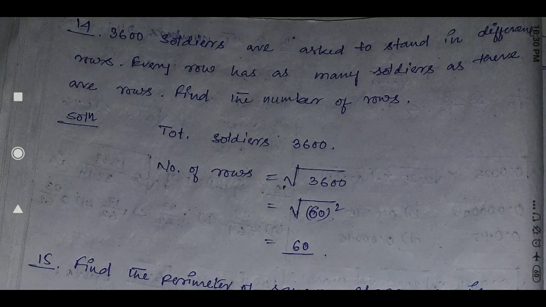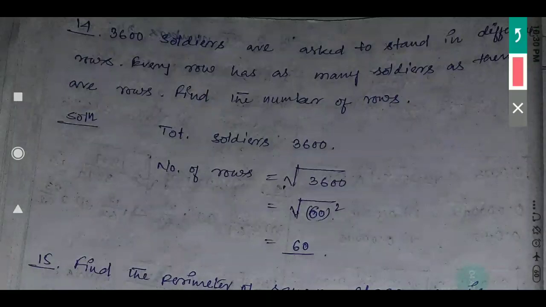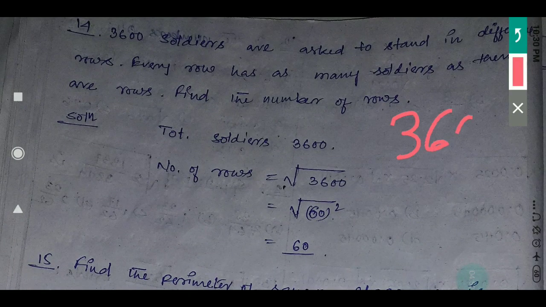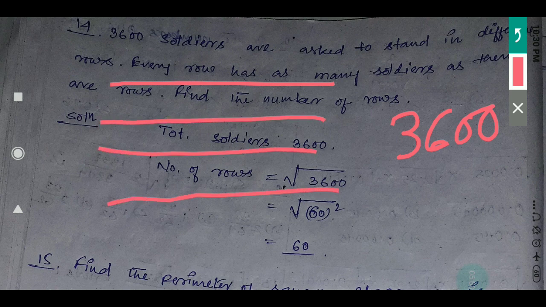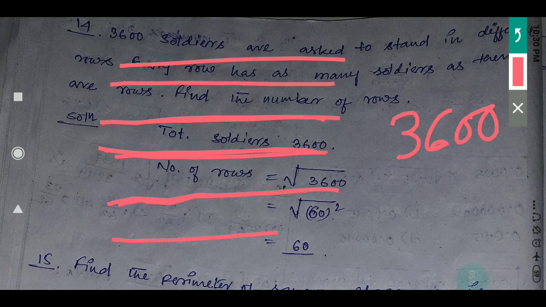Okay, so what I will do, see here, the total number of soldiers is 3600. Now they have to stand row by row or column. So like this they will stand. That means in one row some soldiers, in the second row some soldiers, in the third row some soldiers, and the fourth, like this it will be. So your question is how many rows will be there or how many soldiers will be there in each row.